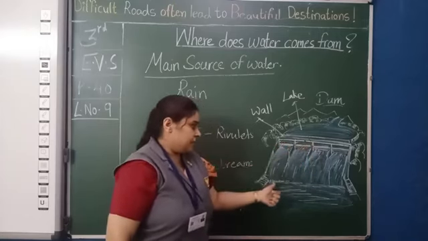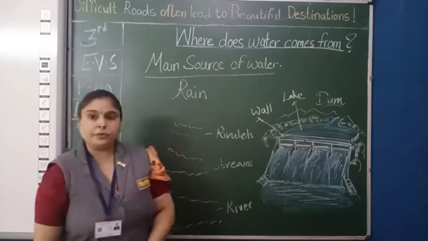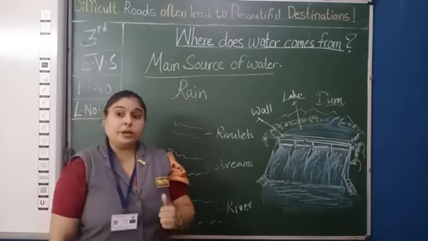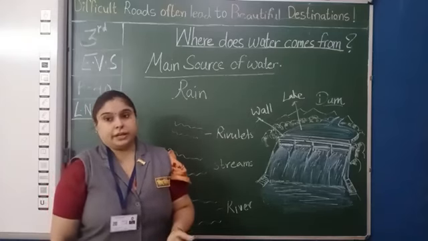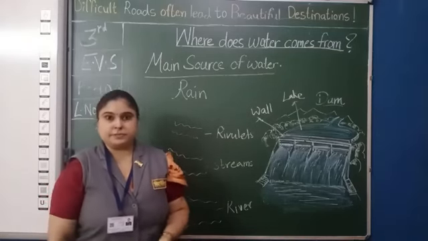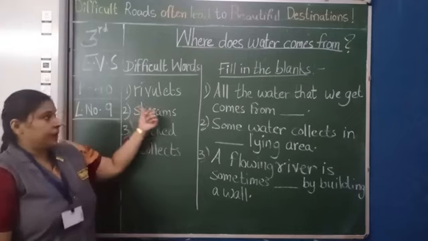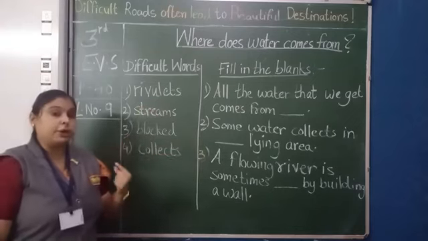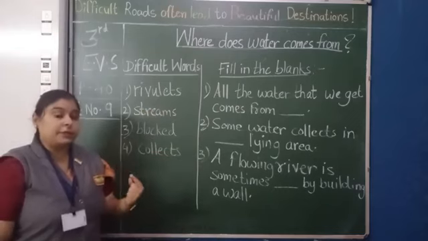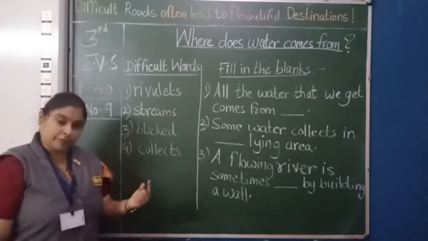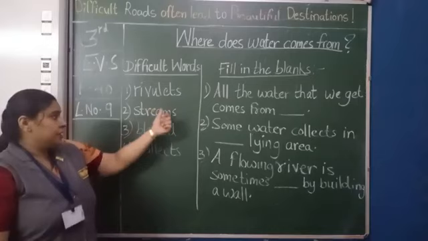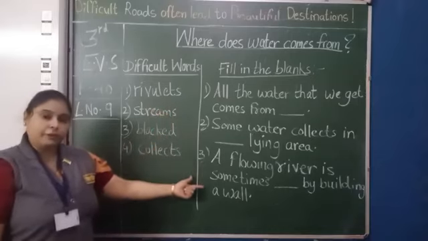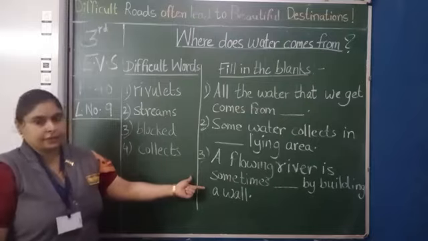Clear that? Now I will give you the fill in the blanks and the difficult words. You are going to write them in the notebook, but as it's a new lesson, you write them on a new page, with the lesson number and lesson name. Clear that? Rivulet, stream, block, collects are your difficult words, and these three are your fill in the blanks. That was today's explanation.